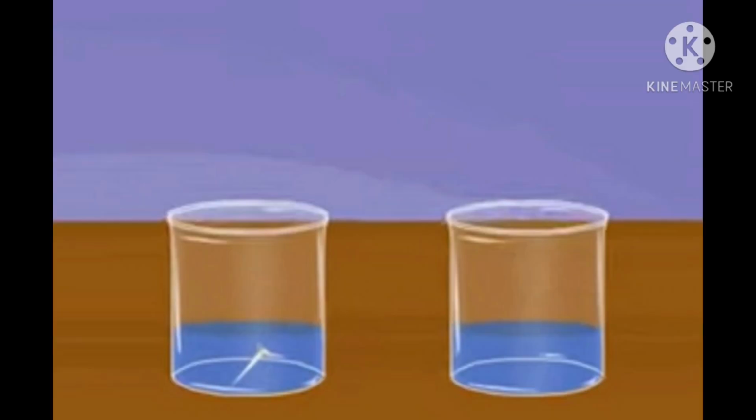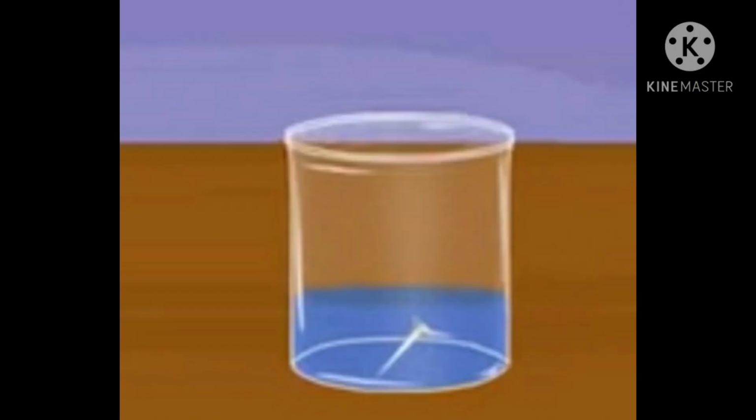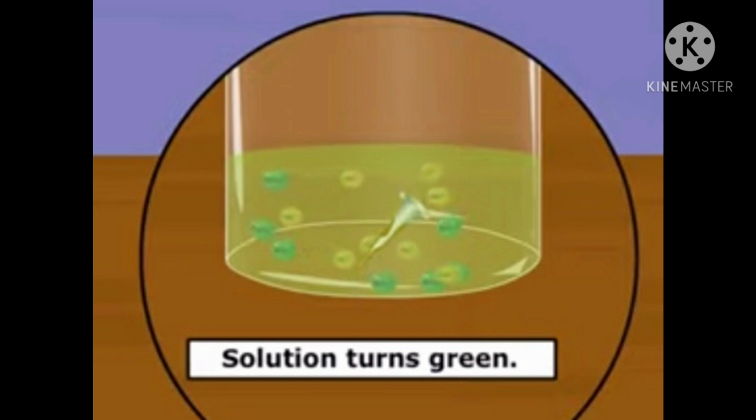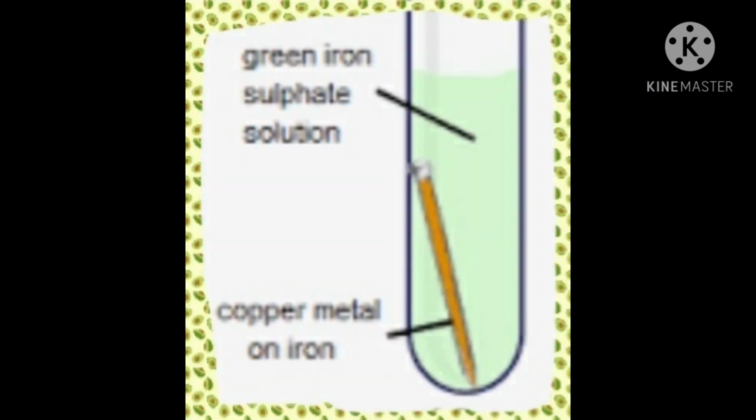When an iron object is kept immersed in the blue colored solution of copper sulfate, a chemical change takes place to form green colored iron sulfate solution and a brown deposit of copper on the iron object.